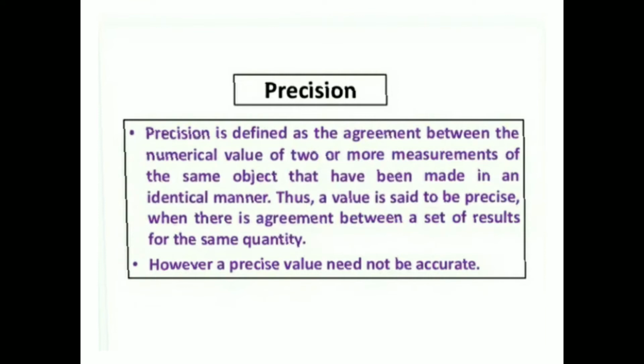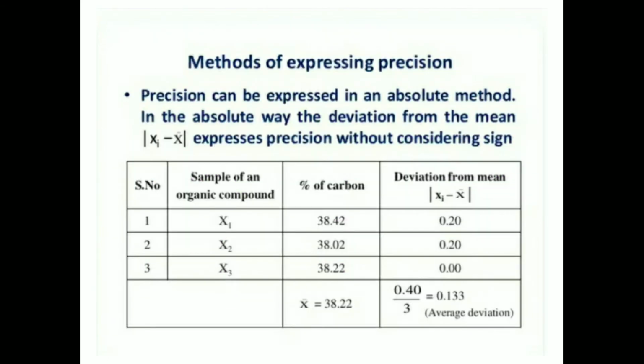Precision. Precision is defined as the agreement between the numerical values of two or more measurements of the same object that have been made in an identical manner. Thus, a value is said to be precise where there is agreement between a set of results for the same quantity. However, a precise value need not be accurate.